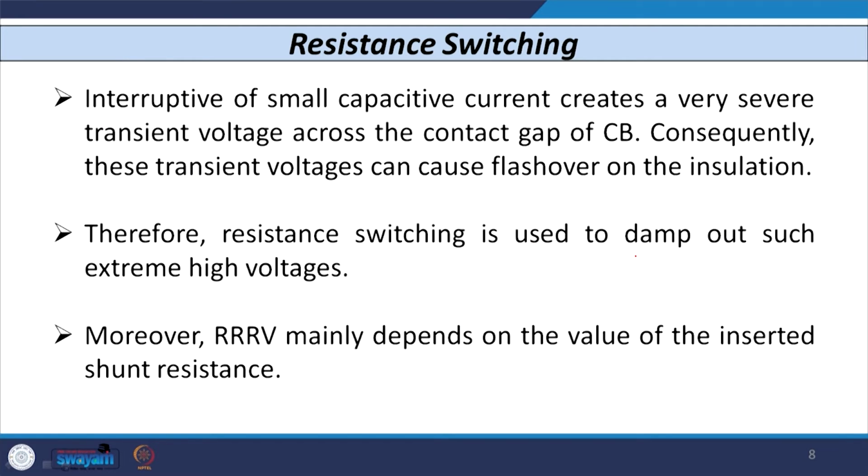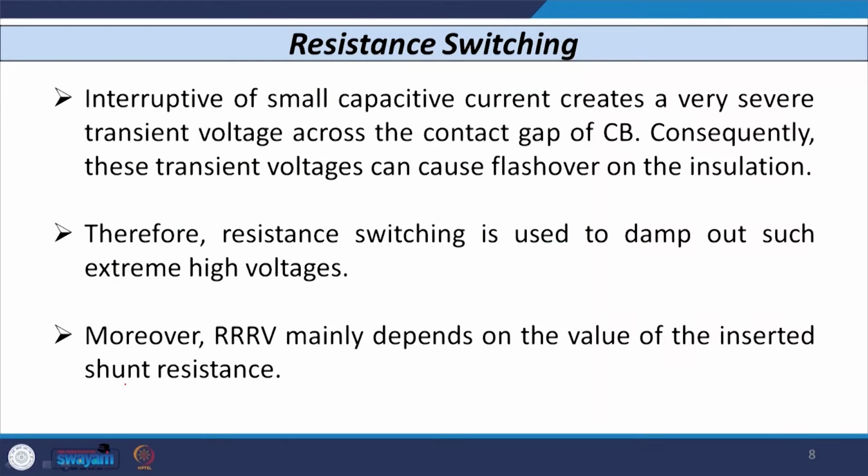So we can say that if the interruption of a small capacitive current is to be carried out by the breaker, then this interruption creates a very severe voltage across the contact of the circuit breaker, or across the gap. This transient voltage may lead to flashover of the insulation, and that may damage it. If we wish to avoid it, we have to use resistance switching of some particular value, and then it can easily damp out such high voltages.